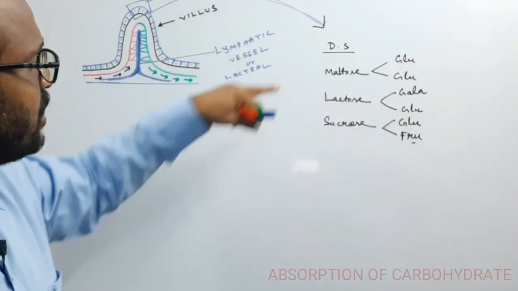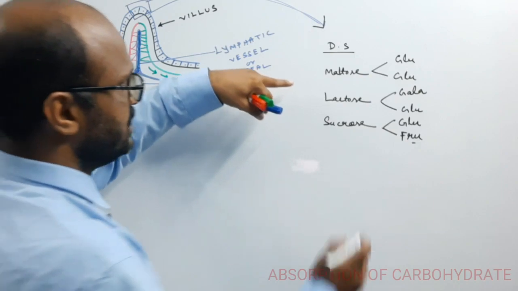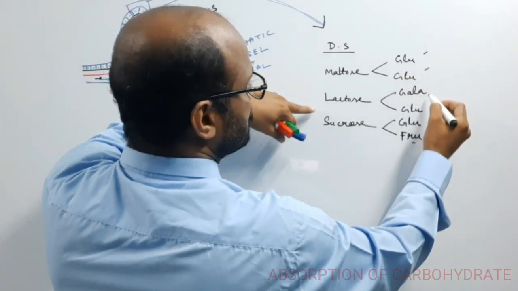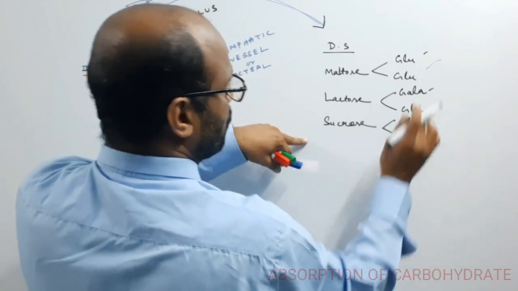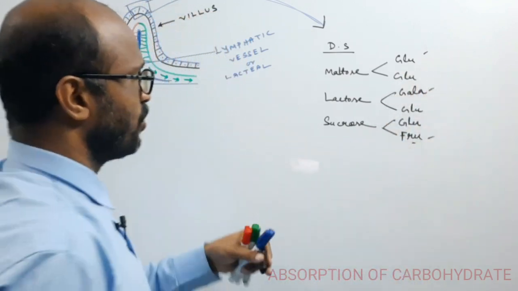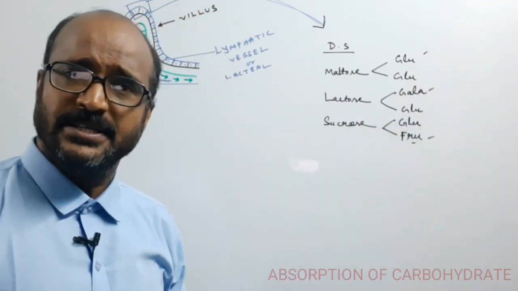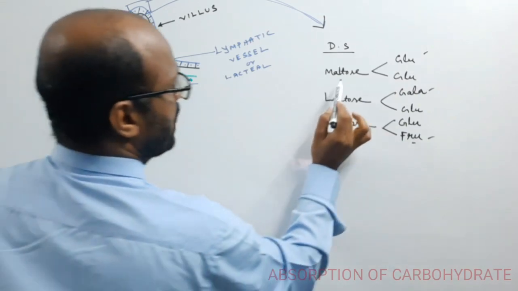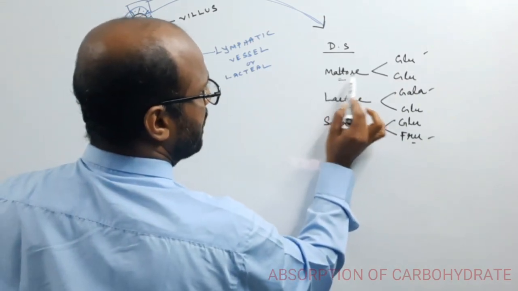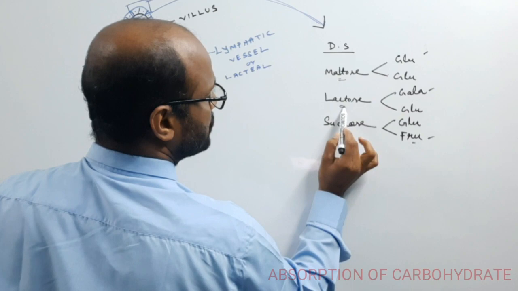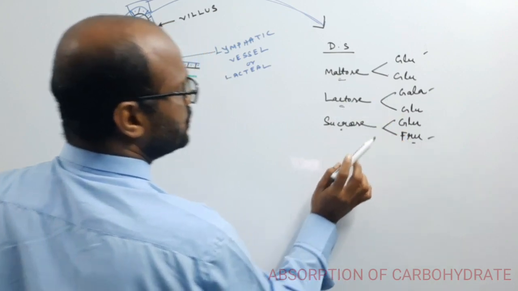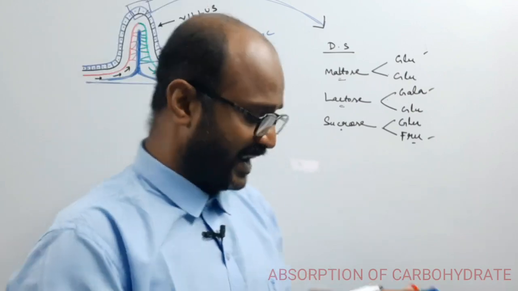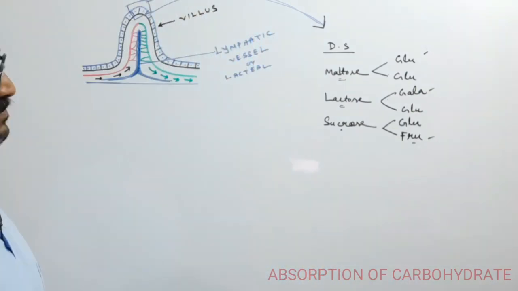The end products of carbohydrate digestion are glucose, galactose and fructose. Maltose is digested by maltase, lactose is digested by lactase, and sucrose is digested by sucrase or invertase.